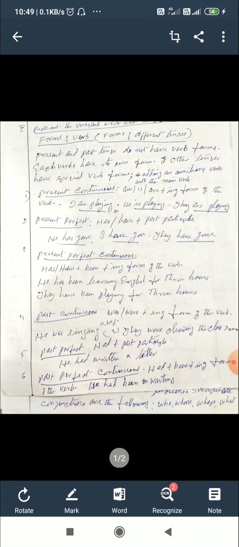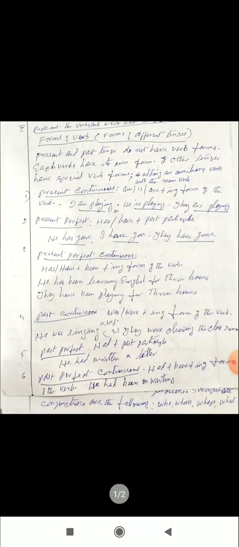Was singing is past continuous. We use was because the subject is he, that is singular. Were cleaning is a verb in past continuous. We use were because the subject is they, that is plural.